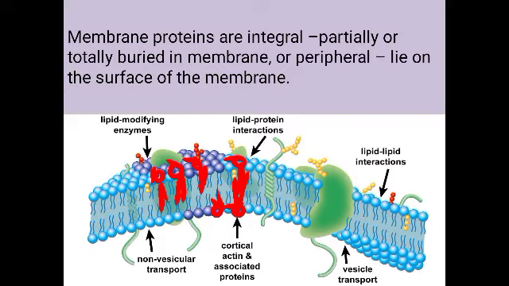Peripheral proteins will be lying on the surface of the membrane. Okay, and the integral protein will be present partially or totally inside the membrane. Okay, either they may be partially inside or totally they will be seen inside the membrane.